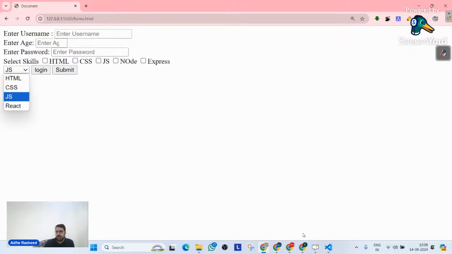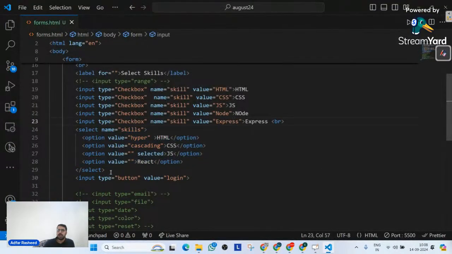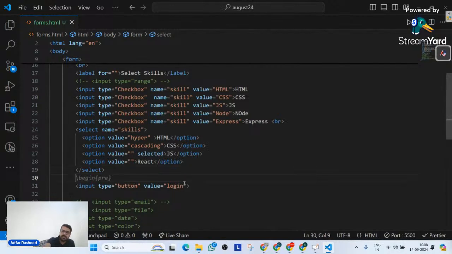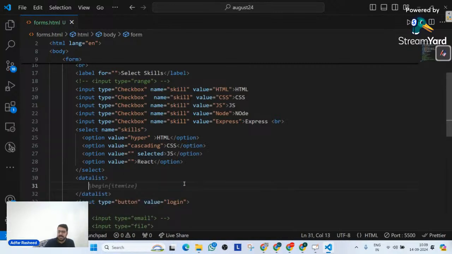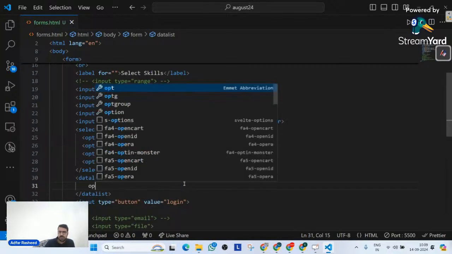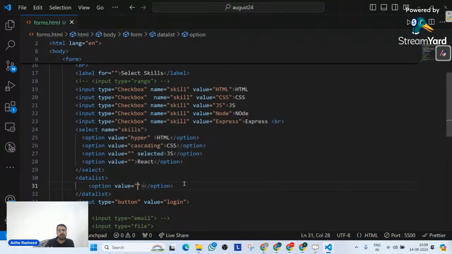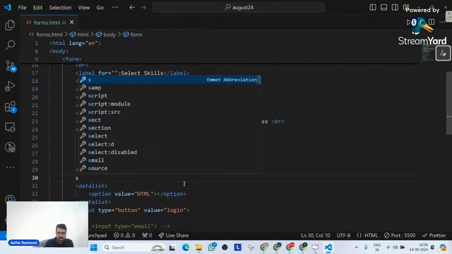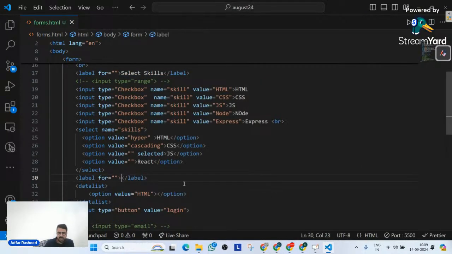For that, we have one of the very important tags called datalist. Let's try to understand what the datalist actually means. Let me create a datalist tag like this. In this datalist, I will simply pass my options, in a similar way to how I passed my options to my select tag. Let's suppose I'm creating a label over here, which says select your skill.